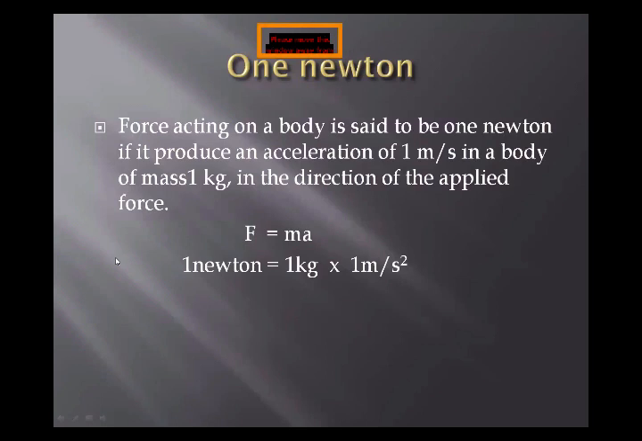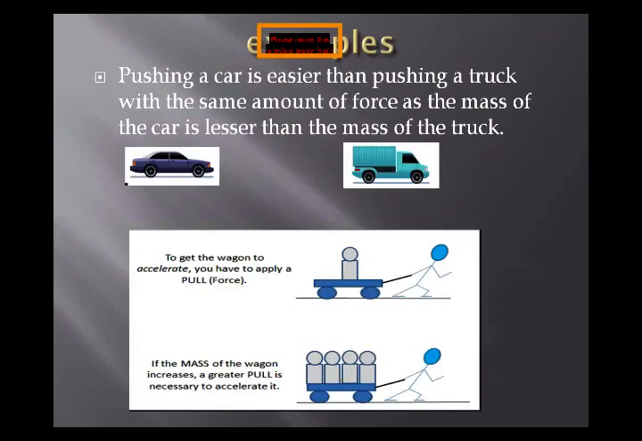Okay. So the example of this second one. Pushing a car is easier than pushing a truck. It's very obvious, and you can observe in your daily life that pushing a car is much easier than pushing a truck. So why does this happen? It happens because with a small amount of force, as the mass of the car is lesser than the mass of the truck, that's why pushing a car is easier than pushing a truck.